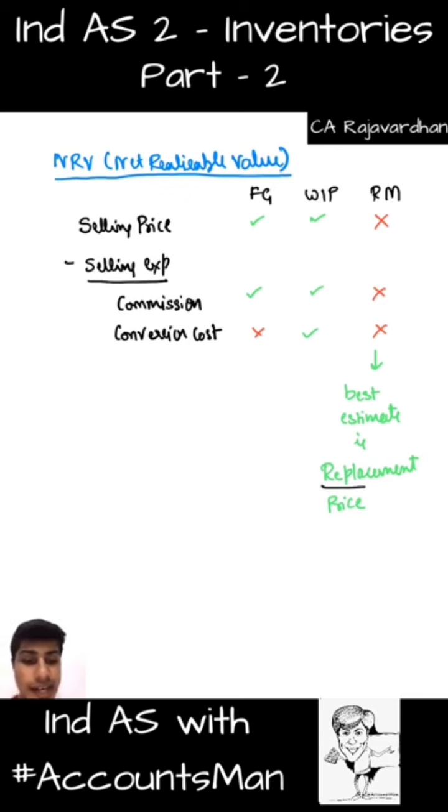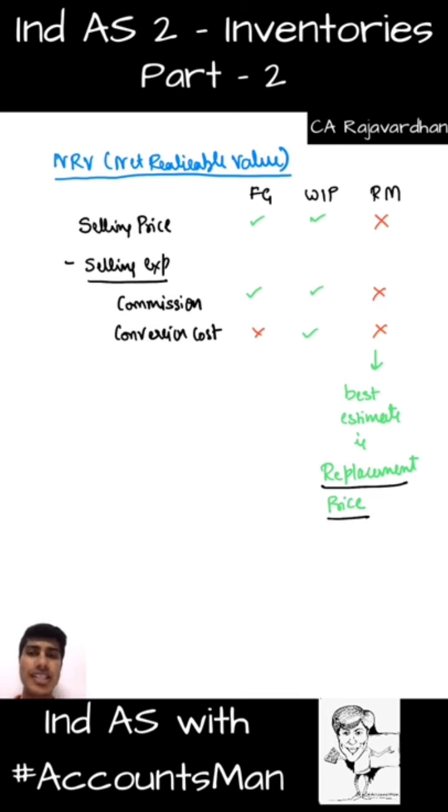So what exactly do you mean by replacement price? Now, as I told you previously, I know where to buy the cotton from. I don't know where to sell the cotton. So what will happen when I don't know where to sell? It is like whatever I bought is sold to some other person. So the price at which I can buy the new cotton is the net realizable value of this particular cotton.